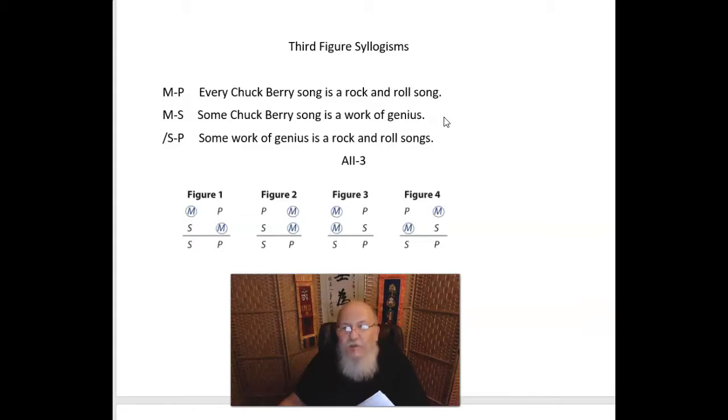Almost said Jesus. Yeah, Chuck Berry is a rock and roll Jesus. But in any case, just think of Roll Over Beethoven or Johnny B. Goode. Johnny B. Goode is clearly a work of genius. So there's at least one work of genius that's a rock and roll song. And that's in AII 3. Now, here you want to note the relationship amongst genus and species, as well as the minor, major, and middle term. And note also here that the middle terms are both in the subject class.